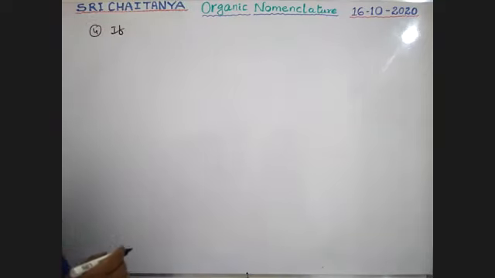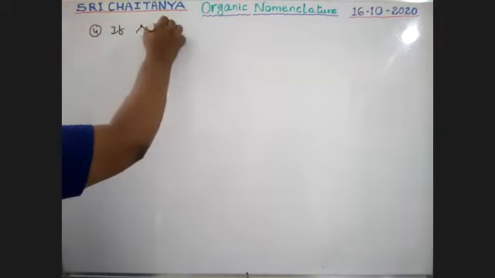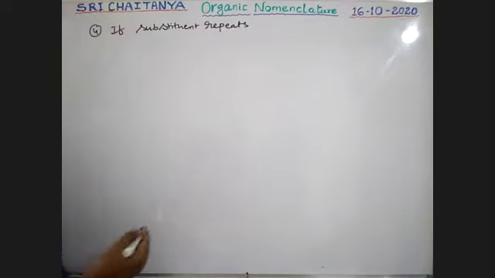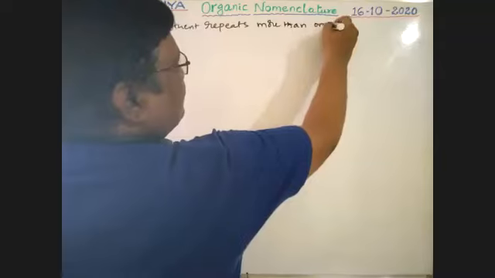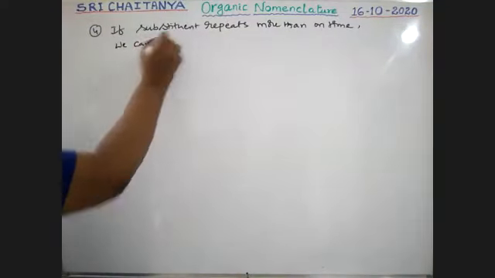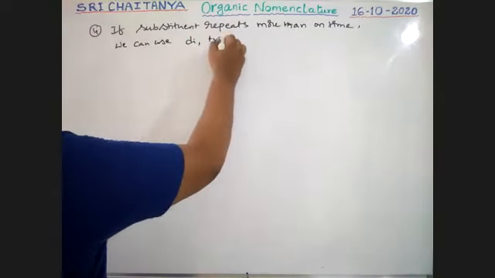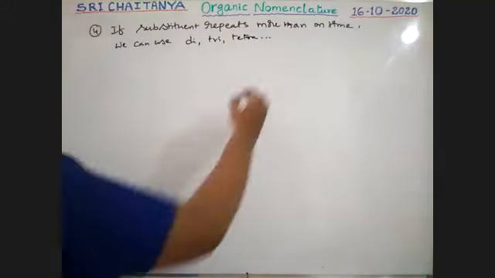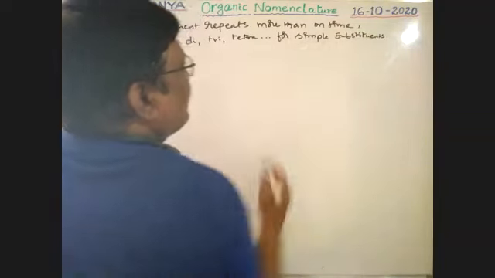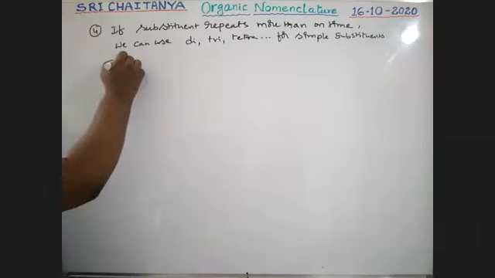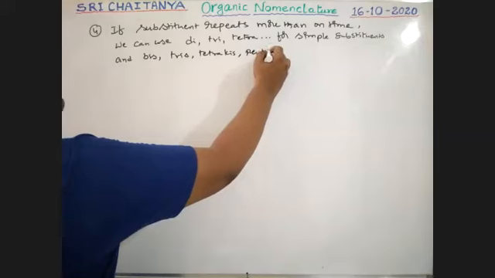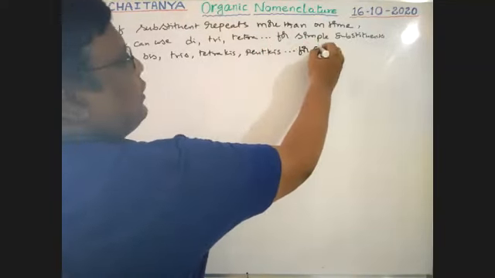If a substituent repeats more than one time, we can use di, tri, tetra like words for simple substituents, and bis, tris, tetrakis, pentakis, etc. for complex substituents.